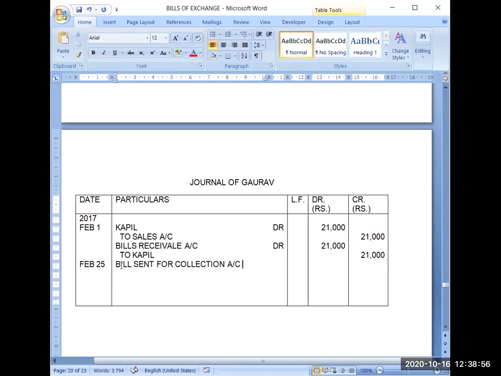account debit 21,000 to bills receivable account, 21,000.